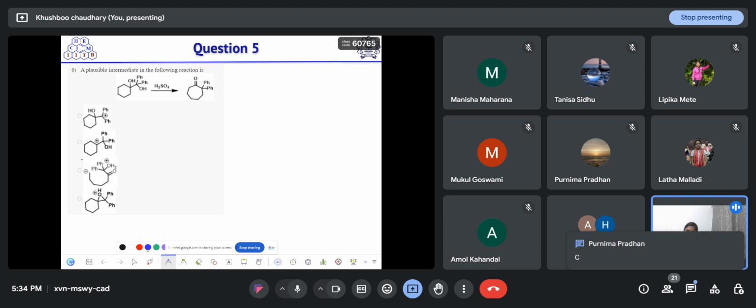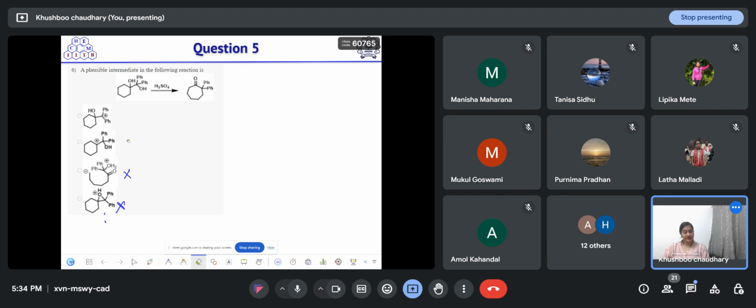Okay, those who are saying option C, then the ring will not break. So it can be option A or option B. You have to decide between the two. We already discussed this epoxide will not form as it is strained. So option D is not correct. Then the ring will not break as the six-membered ring is stable enough to handle the strain. Then you have to decide whether option A or B will lead to the product formation.